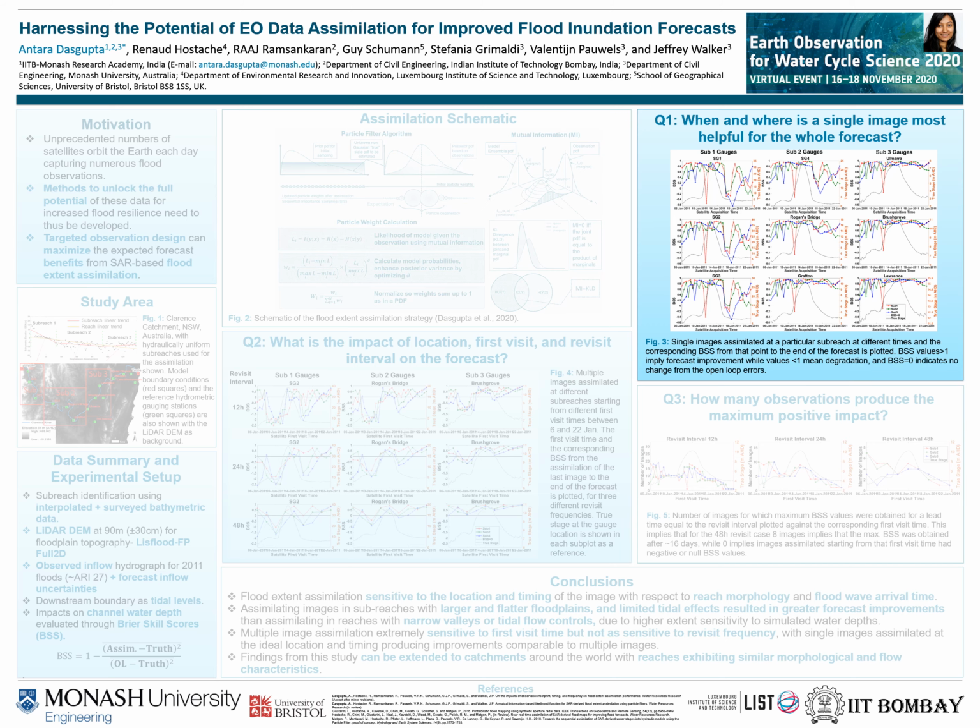So the first question we tried to answer is when and where is a single image most helpful for the whole forecast, and we found that post-peak images typically perform well and result in high improvements over the open loop errors.